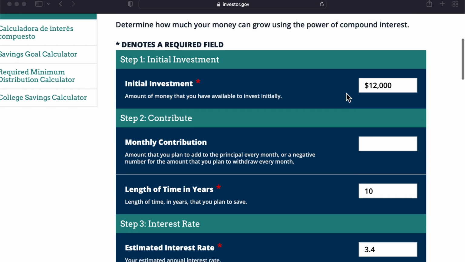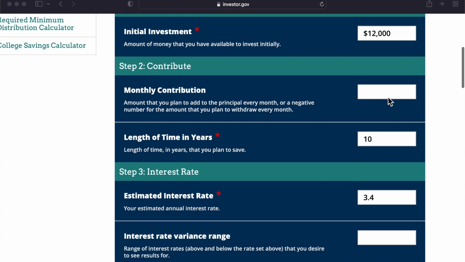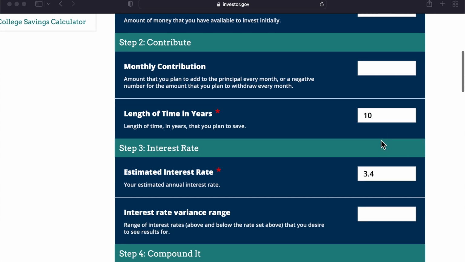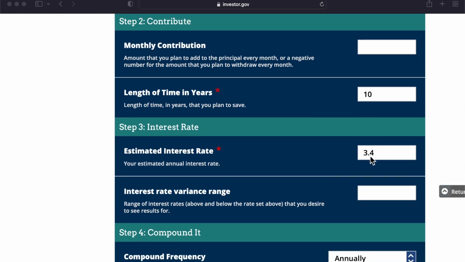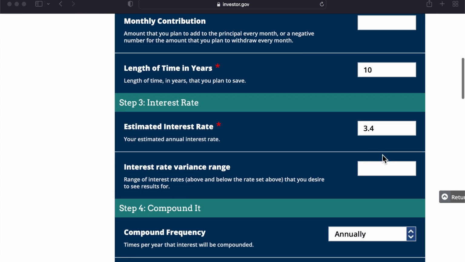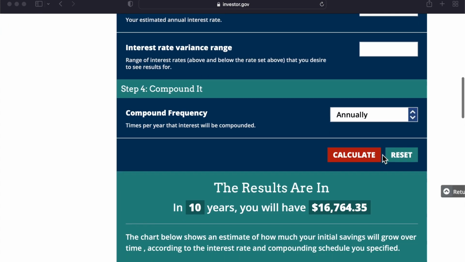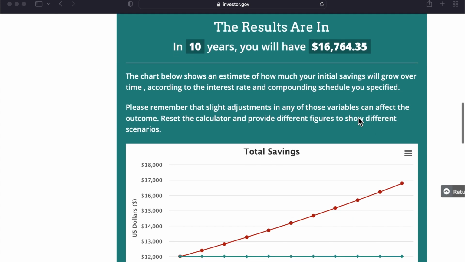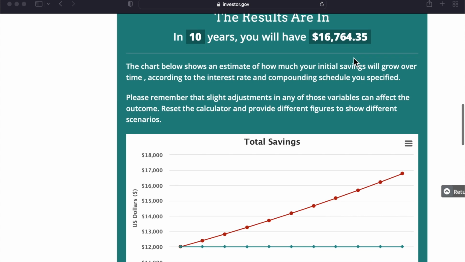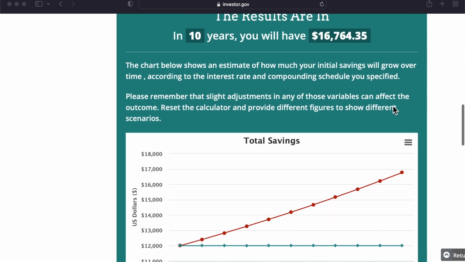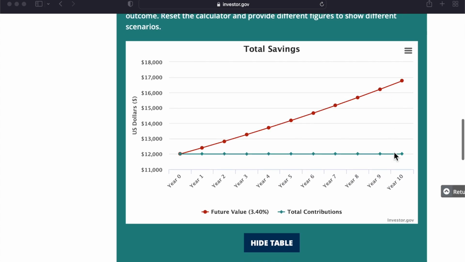So let's take this example. Let's say I have $12,000, and I'm not going to make any type of monthly contribution. I'm just going to let that $12,000 sit for 10 years at an annual interest rate of 3.4%, and this is going to compound every year. At the end of those 10 years, if I just let it sit and let that interest be on top of interest, essentially I'll have $16,764.35. So even without contributing anything myself, there's my initial investment. Just the fact that the interest was increasing over that period of time, I have $16,000 instead of just $12,000 at the end of 10 years.